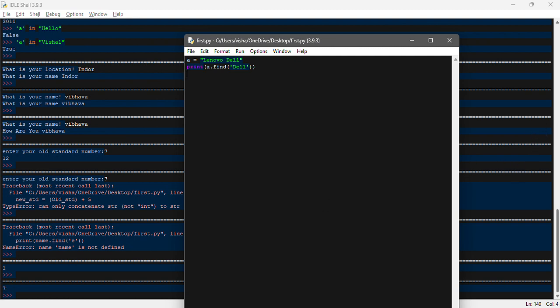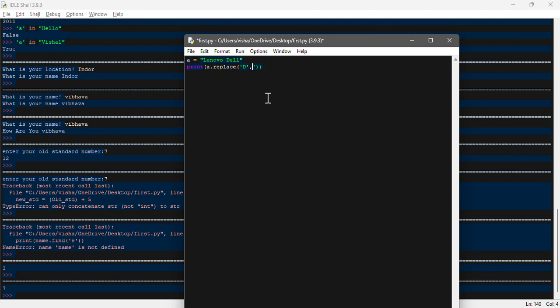So this way you can find strings or characters from the variable. One more thing: if you don't just want to find but want to replace something, then instead of find you can put .replace. The first part can be anything as per your variable name; I have declared a over here. Now instead of Dell you want to change it to something, for example, bell.